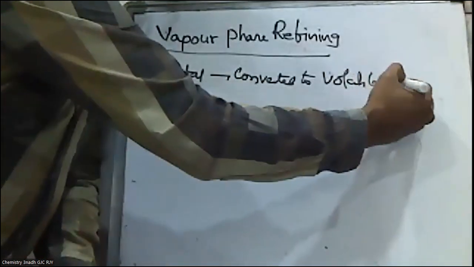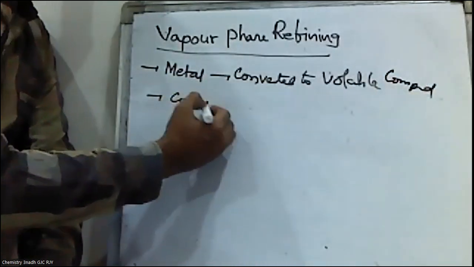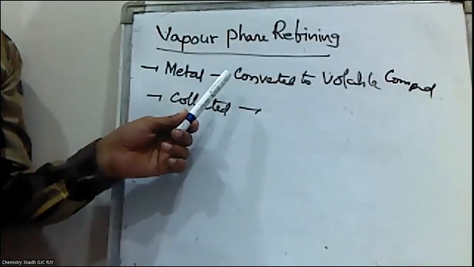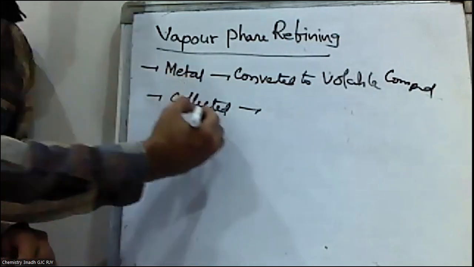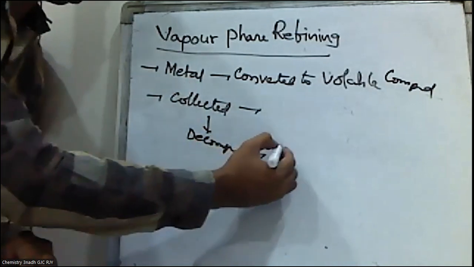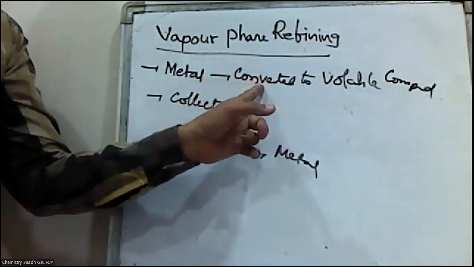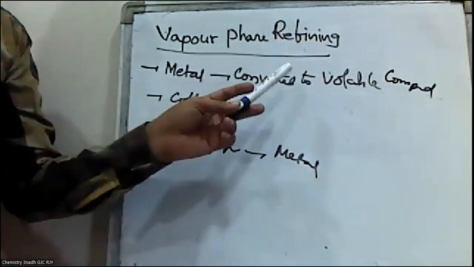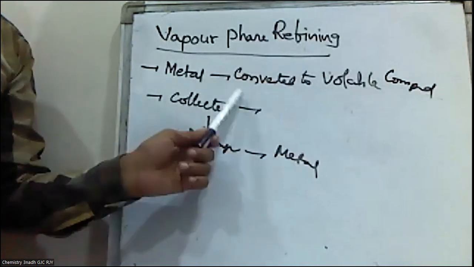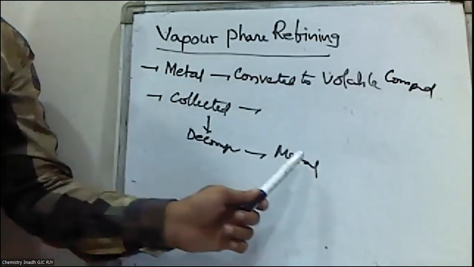Then this volatile compound is collected somewhere else, and the collected compound is again decomposed to get the required metal.